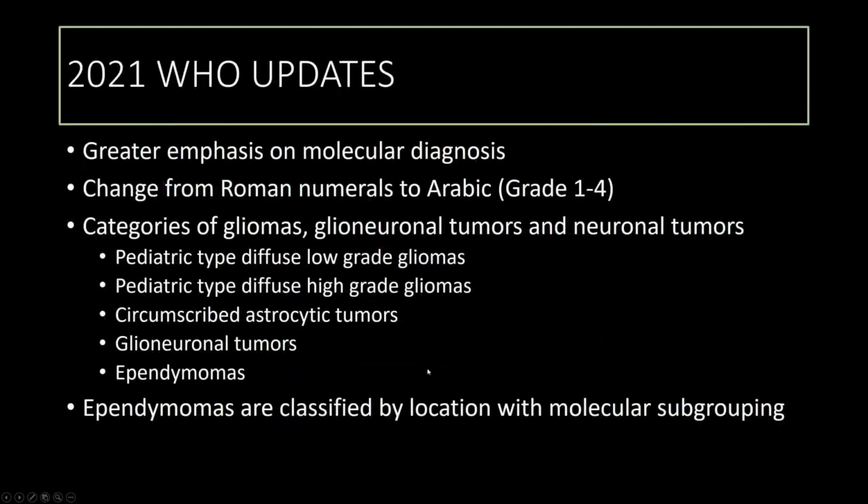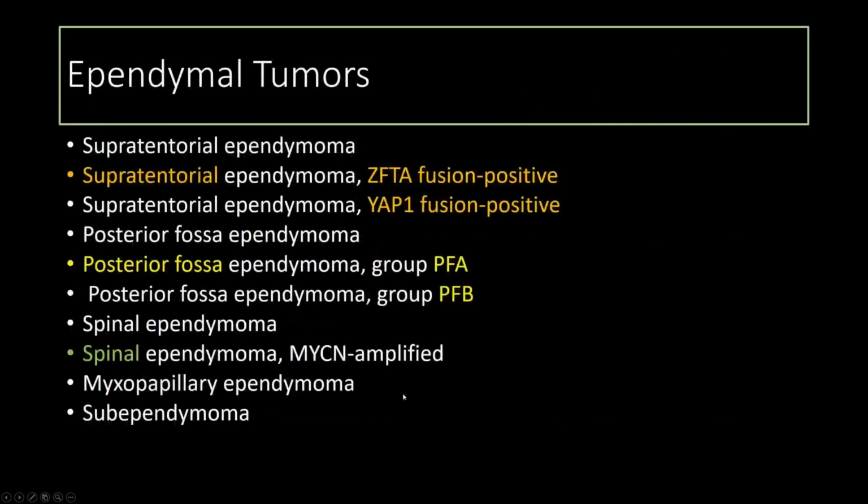An additional update was that the ependymomas are now classified by location with molecular subgrouping. Here you can see the tumors in the ependymal category, separated by location: supratentorial, posterior fossa, and spinal, and then also by their molecular types. This is ZFTA fusion positive versus YAP1, and we'll talk about some of the differences between these later on in this talk.